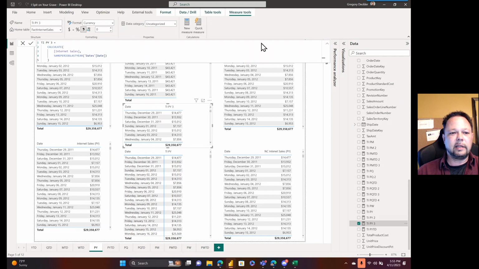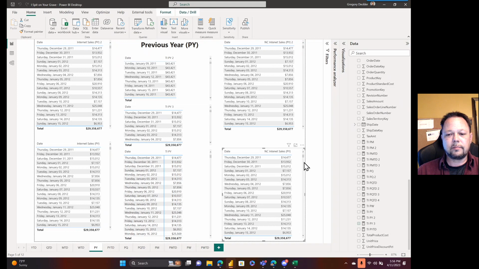Okay, so the next one here is that I calculated internet sales, same period last year, dates, date. And as you can see, that one returns the right values. Then I have another version, which is calculate internet sales dates between dates, date, min dates prior year date, max dates prior year date. A bit of a cheat because we're using helper columns, but with our calculate. I also have a no calculate version that works with just the date, and one that works with the helper columns. Let's take a look at those.